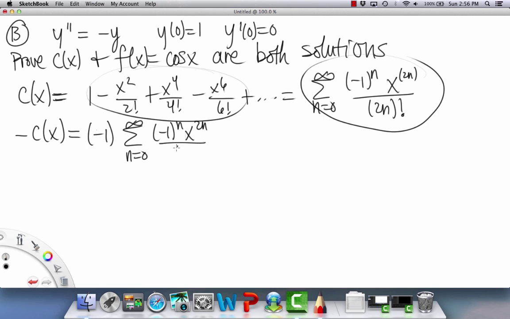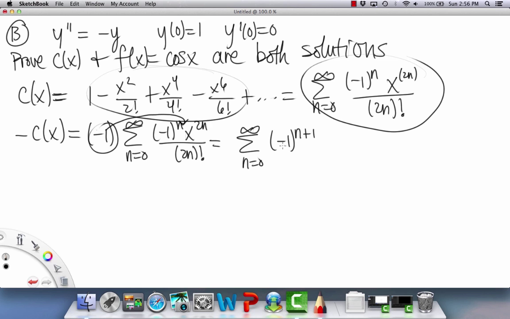x to the 2n over 2n factorial. So this negative 1 out here, that could just combine in here with this negative 1 to the n. And technically, negative 1 is negative 1 to the 1 power, right? So we could just add it in there. So here's where we get negative 1 to the n plus 1, okay?